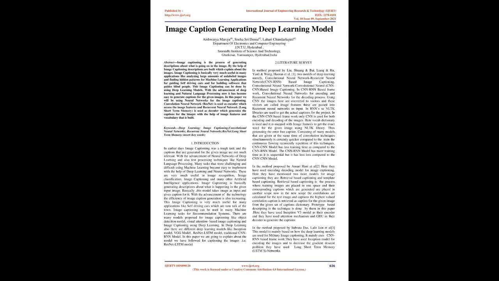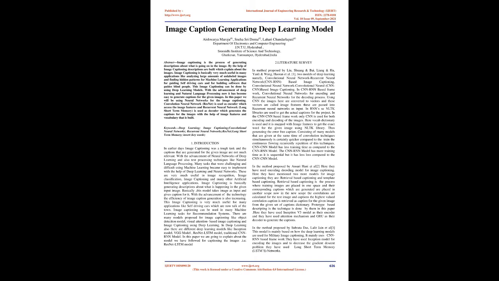Literature survey. In the method proposed by Liu, Shuang, Liang and Hu, Yanli, and Wang, Hauran et al., two models of deep learning are used: CNN-RNN based image captioning and CNN based image captioning.